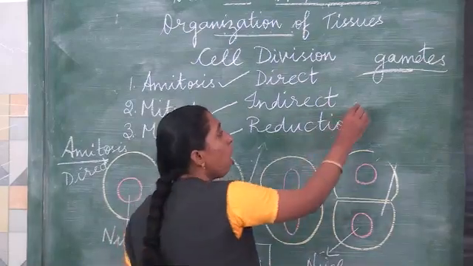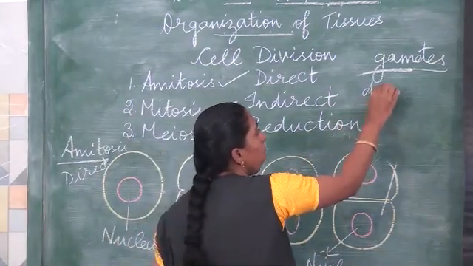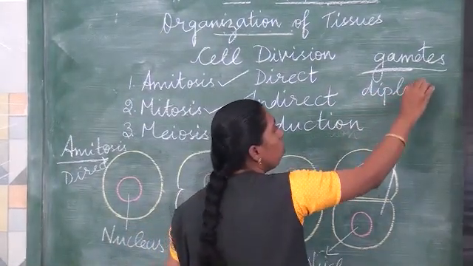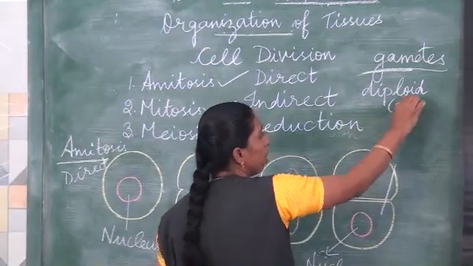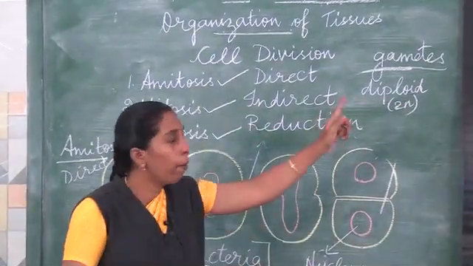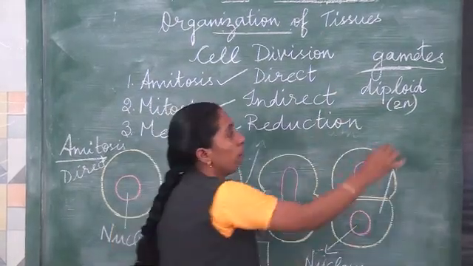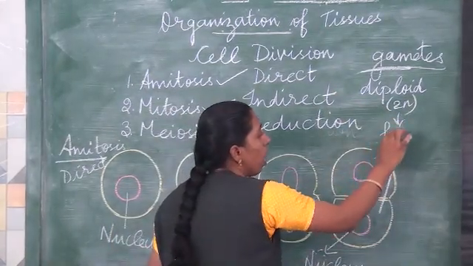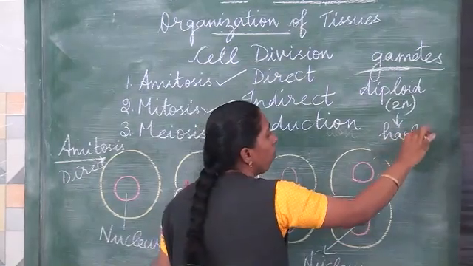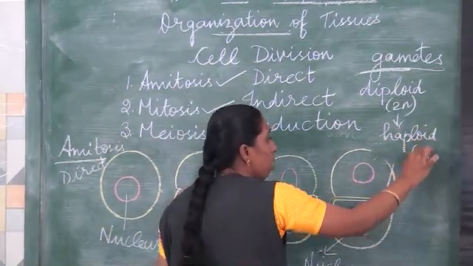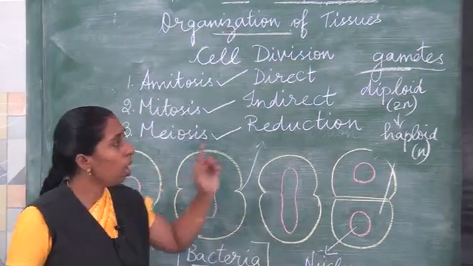Here the diploid number of chromosomes, diploid meaning two sets of chromosomes, is represented as 2n. The diploid number of chromosomes is reduced to half the number, called the haploid number of chromosomes, that is n set.